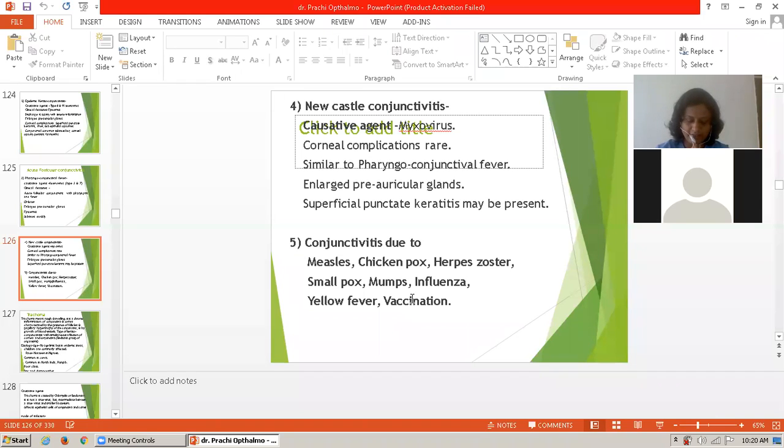The treatment is 10 to 20% sulfonamide drops, and systemic tetracycline is useful. In other cases, a mild astringent and decongestant drop with an antiviral drug can be useful. Antibiotic drops are added to prevent secondary infection, especially in children. When the cornea is involved, a mild cycloplegic like homatropine and cyclopentolate is to be added.